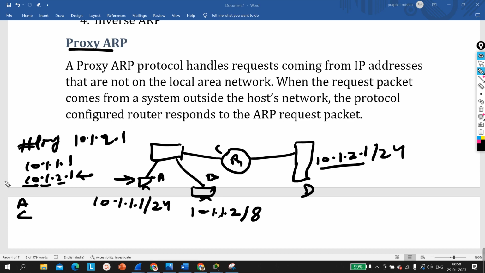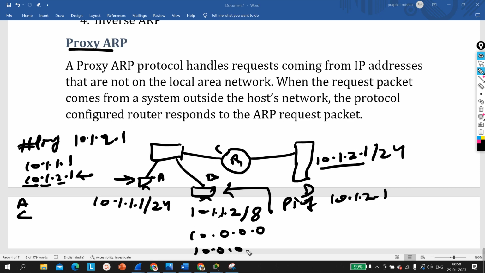Okay, so it will ping. But when this machine pings 10.1.2.1, according to this machine, the destination belongs to the same network, because my network ID is, as you can see, the slash value is 8, which means my network ID is 10.0.0.0, and the network ID of the destination device is also 10.0.0.0 according to PC B. So according to PC B, the destination belongs to the same network, right?